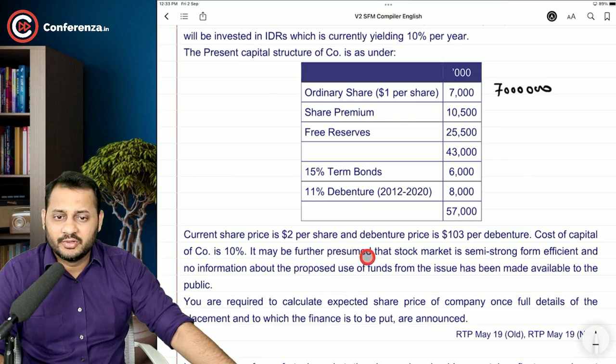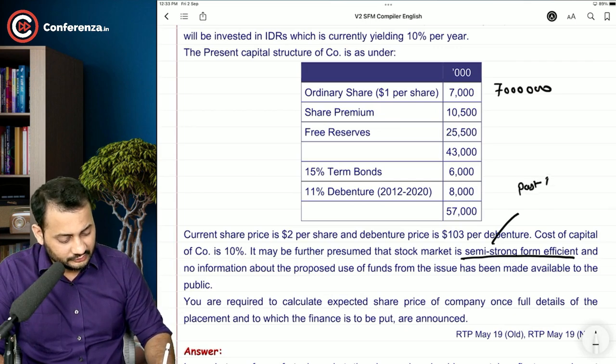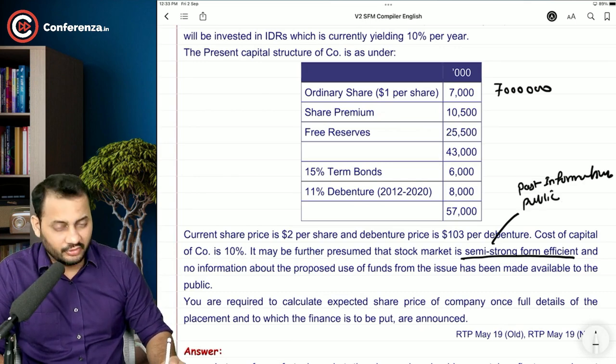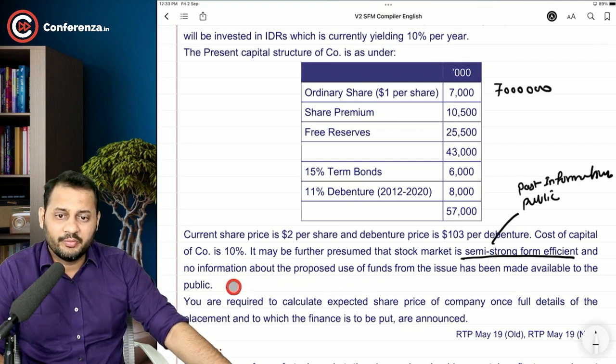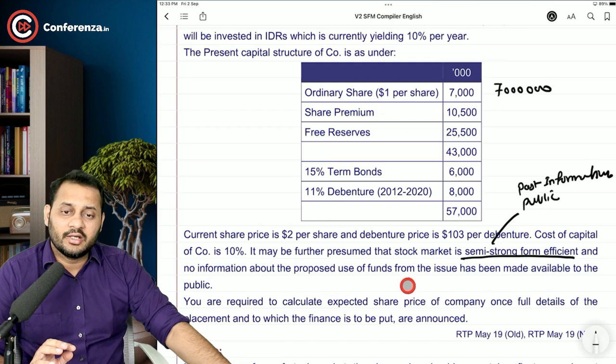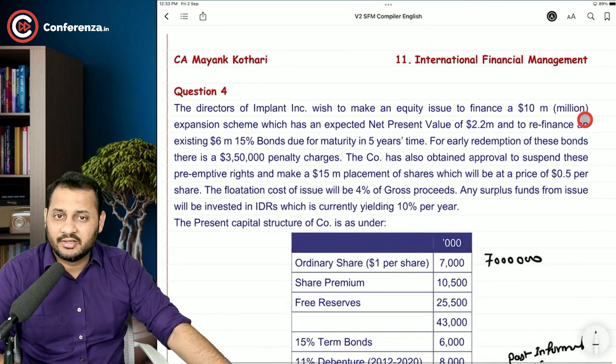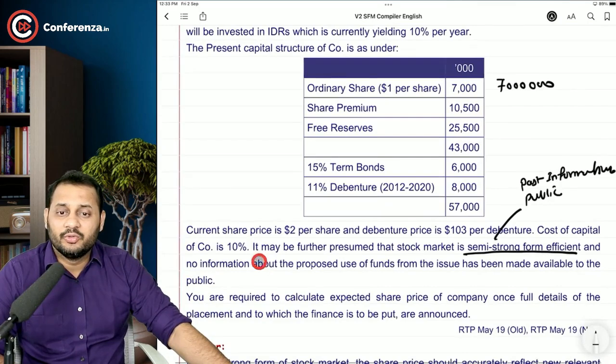It may be further presumed that the stock market is semi-strong form efficient. What is this semi-strong form efficient? It means that the past information and the public information is already included in the share price, and no information about the proposed use of funds from the issue has been made available to the public. Right now we have not informed the public why we are going to use these funds. We are going to use it for the expansion and the redemption of the debt. But this is not known to the public yet.